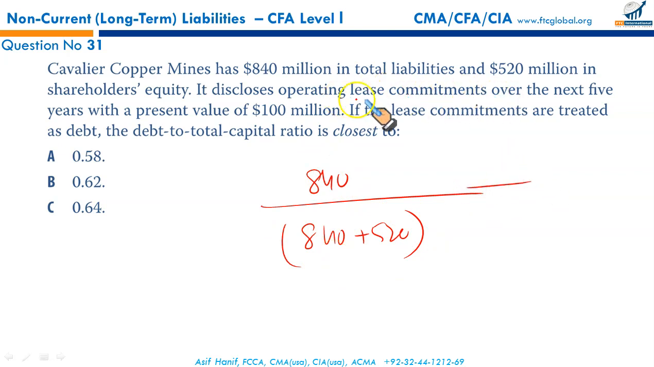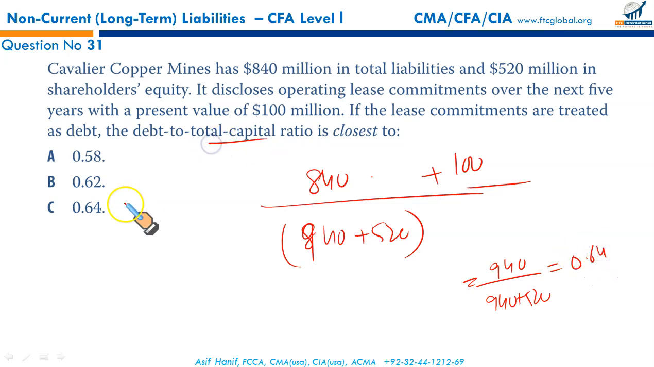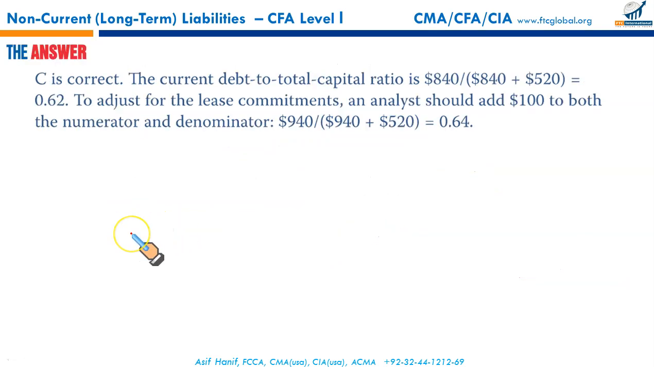Since we want to bring this lease into our computation as if it's a finance lease, we will have to add the same amount in the debt here in 840 and in this 840 as well. So it's going to be 940. So you will calculate 940 upon 940 plus 520, incorporating this lease into the numerator and denominator to calculate the new debt to total capital ratio. When you calculate this 940 over 940 plus 520, it will give you 0.64. This is the debt to total capital ratio. Total capital means debt plus equity. So that is C.